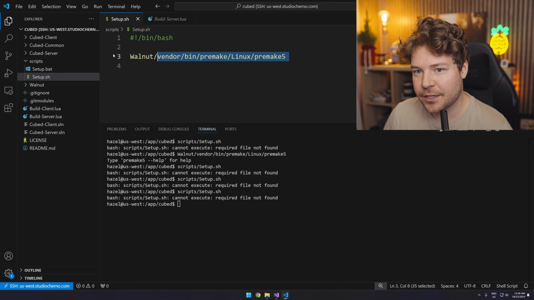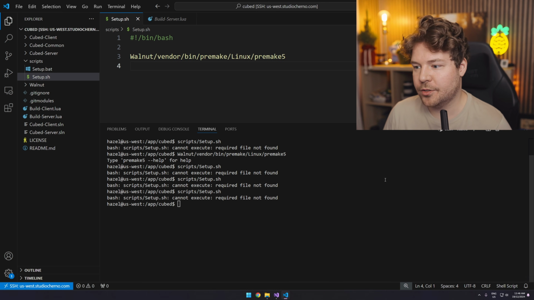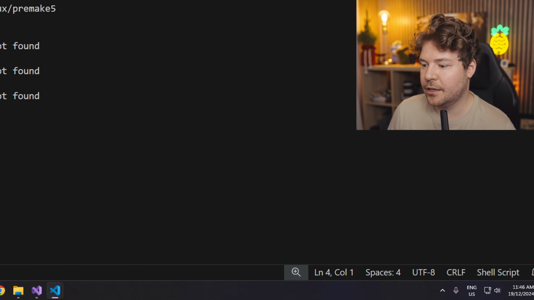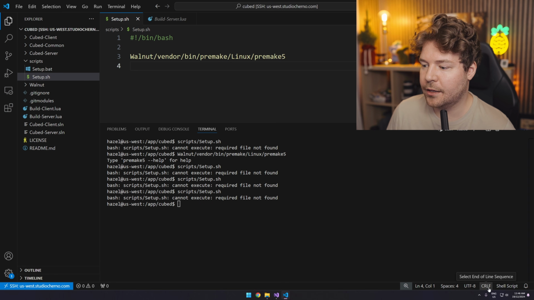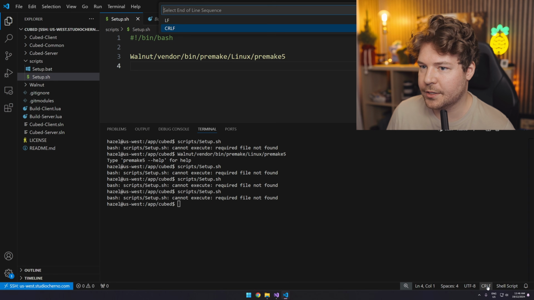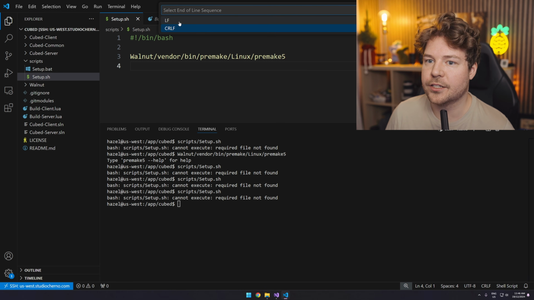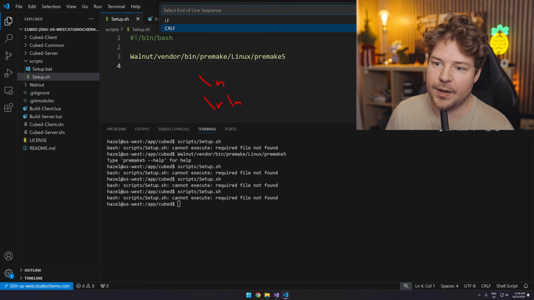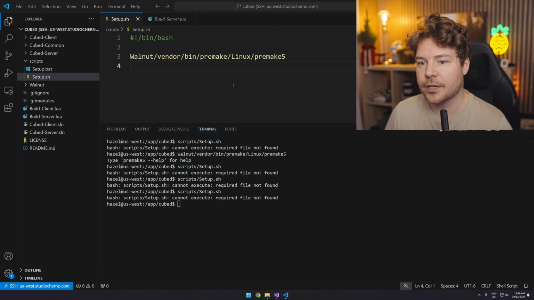So basically, the issue with this is that we must have modified this script on Windows or something. But if you look down all the way here, we have CRLF. So this is like a carriage return and a line feed. That's the end of line sequence. For Linux or for Unix, it's supposed to just be LF. So if we change this file's line ending to just be LF, that's a \n instead of a carriage return and a \n. So this is Windows, this is like Unix, then it'll be fine.